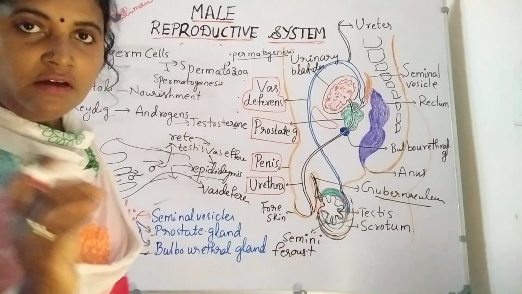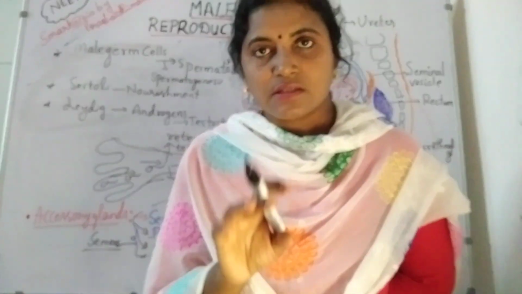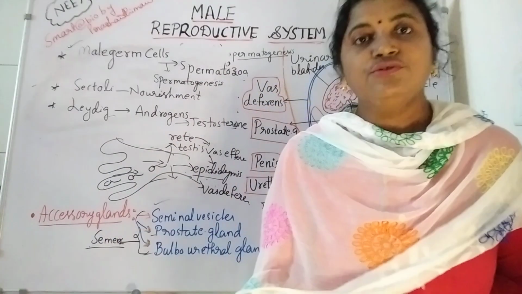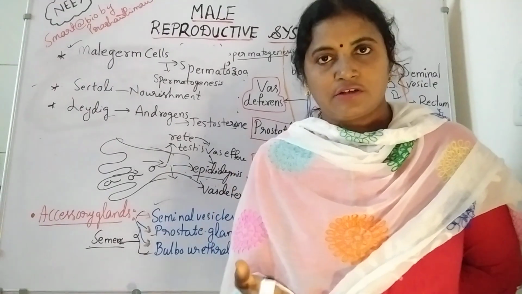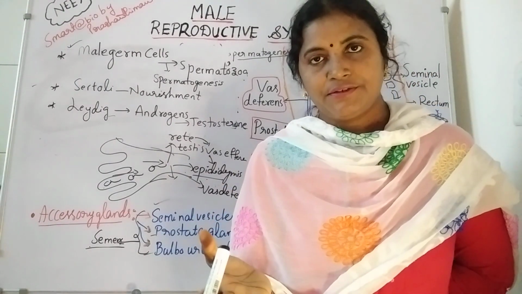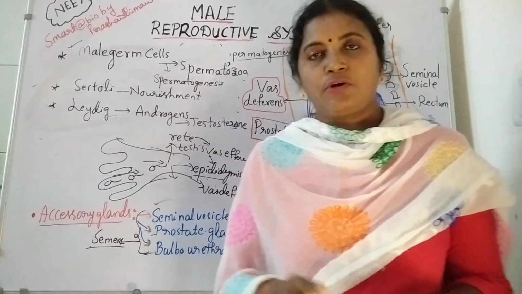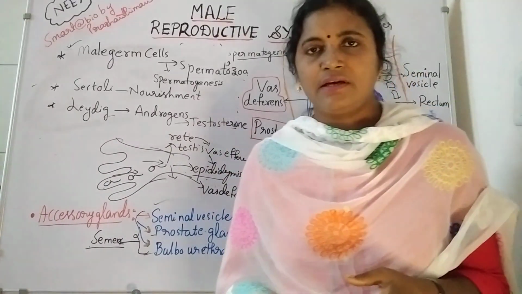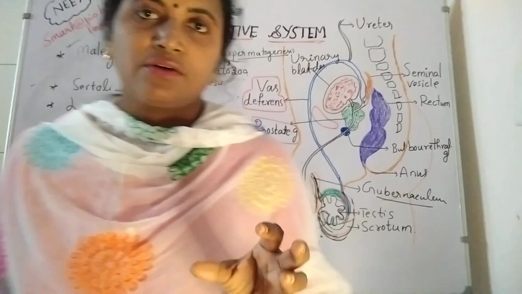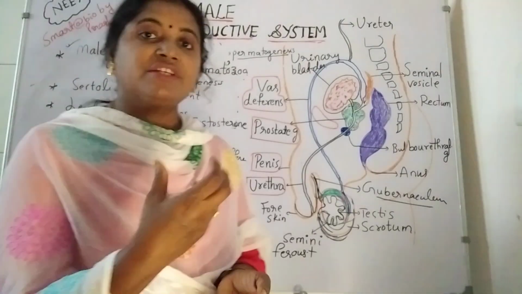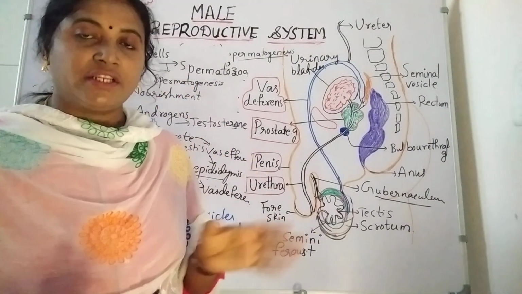Semen is a viscous fluid which contains sperm cells along with nutritive substances like fructose, and it is alkaline in nature with inorganic components like sodium, potassium, calcium ions. These activate the sperms during fertilization.